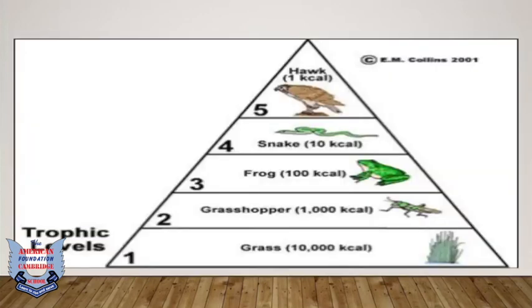So here we have trophic levels. If you look at it, we have 5 levels of it. Grass 10,000, and then there's energy, we can say kilojoules. Here's the SI unit written. Then we have the second level, which is grasshopper. The grasshopper consumes grass, energy transferred to it is 1000 kilojoules. Then we have a frog which eats the grasshopper, the energy transferred is 100. Then there's a snake that eats the frog, the energy transfer is 10 kilojoules. And then we have a hawk which eats the snake, and the energy transfer is 1.